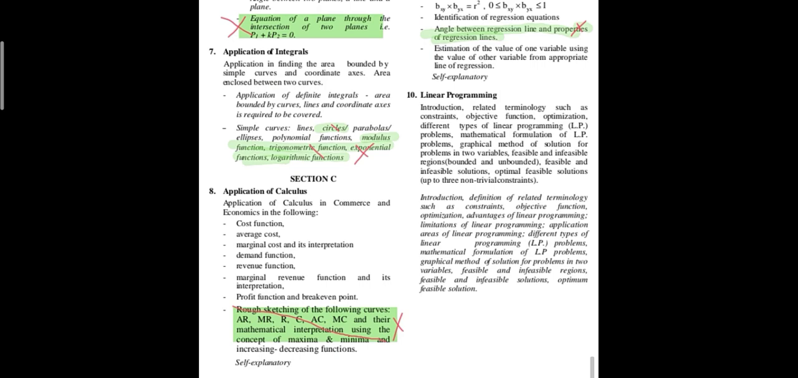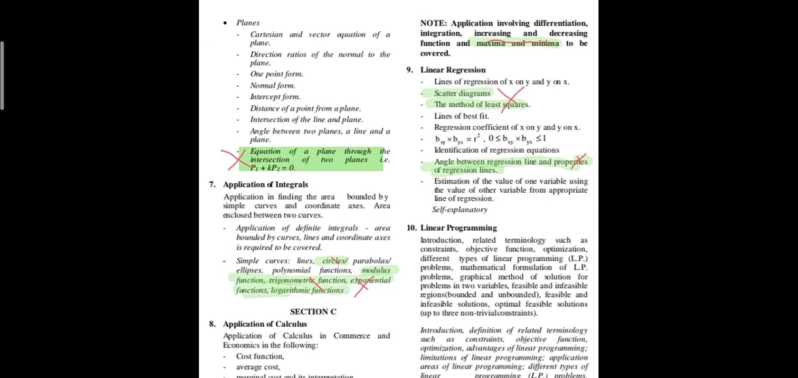Now moving to Section C. In the chapter Application of Calculus, the rough sketching of the curves that I have highlighted is not there in your syllabus. Now from the chapter Linear Regression, scatter diagram, method of least squares and the angle between regression lines and properties are excluded from your syllabus. And there is no change in the chapter Linear Programming.